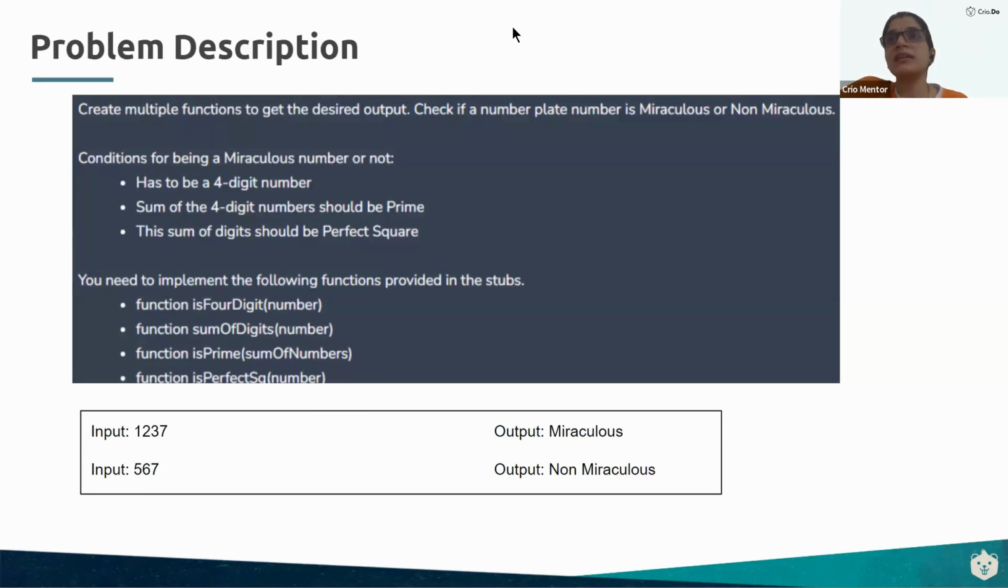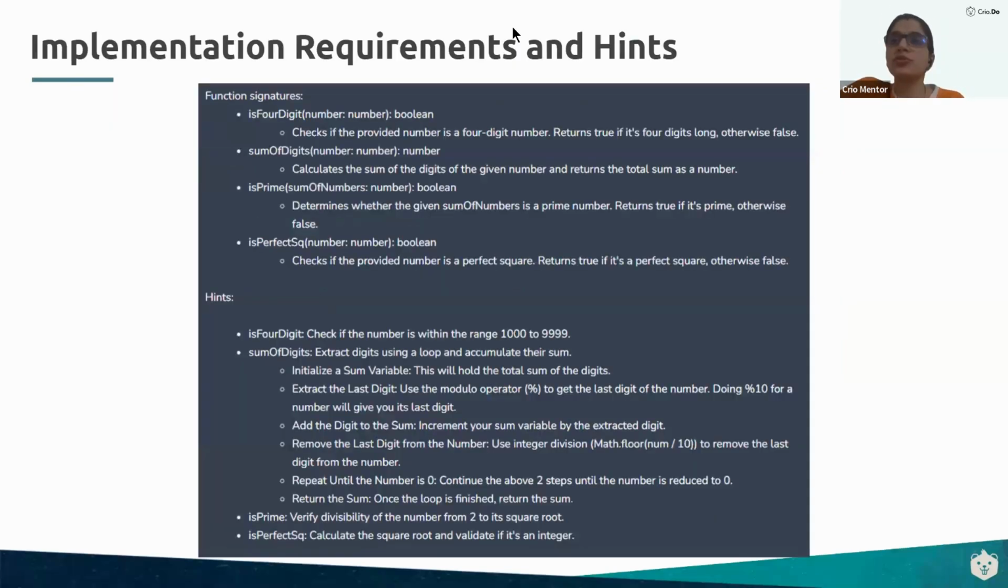Okay, in that case, the third step says we have to derive the solution. Guys, I want you to pay attention over here. We have provided you the function signatures. Signature means that you will have this function, the parameter will be the given input number, and the output has to be a Boolean. That means your function has to check if the number is a 4-digit number and return true if it is, otherwise false.